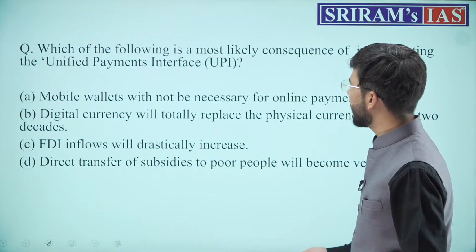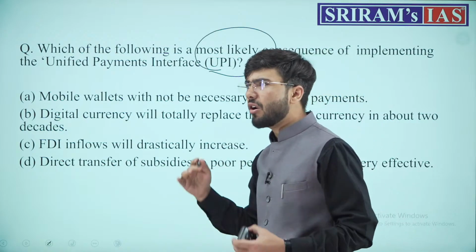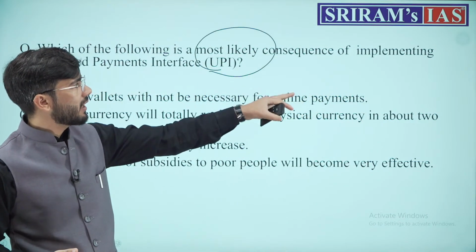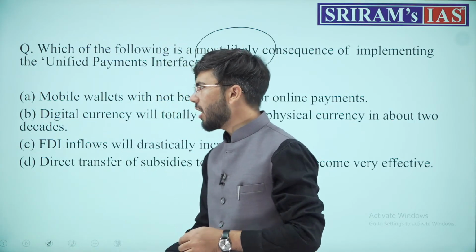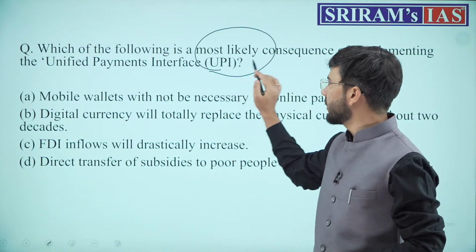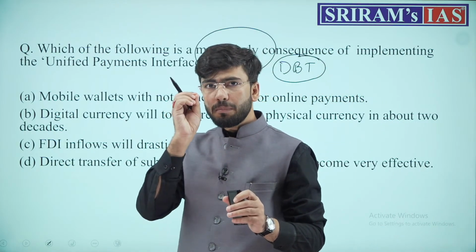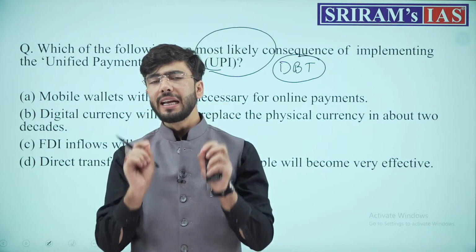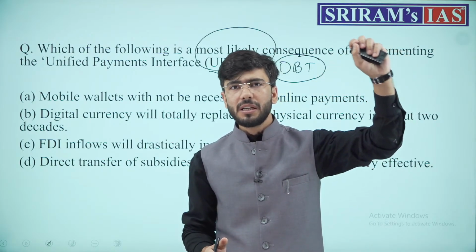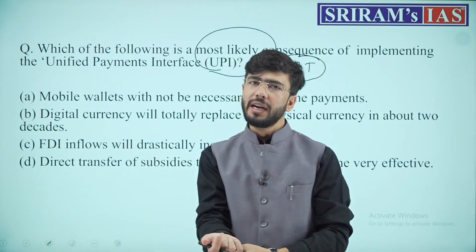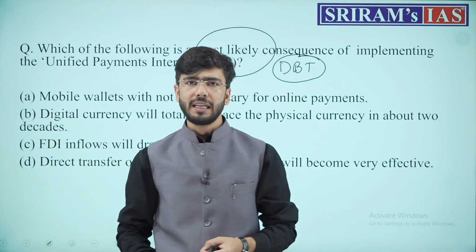Lastly, we have one more question that talks about UPI. It says, what is the most likely consequence of using UPI or of implementing UPI? Basically, UPI had a clear objective, or you might have heard of the direct benefit transfer, that is to plug all the leakages which were highlighted by the then Prime Minister, that if 1 rupee is released from the center, only some paisa of it reaches the consumer or per se the beneficiary of that government scheme.